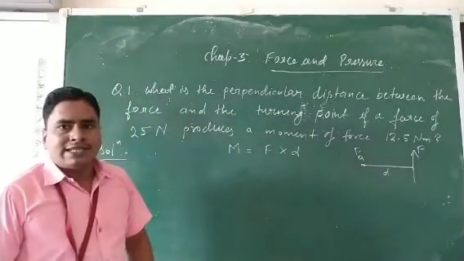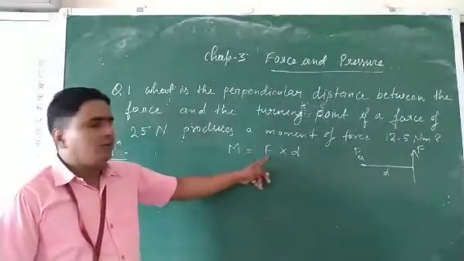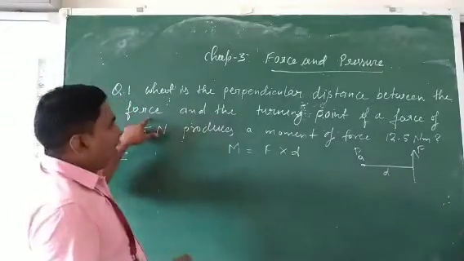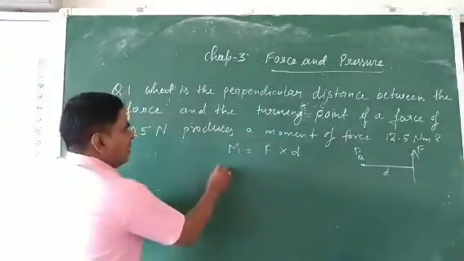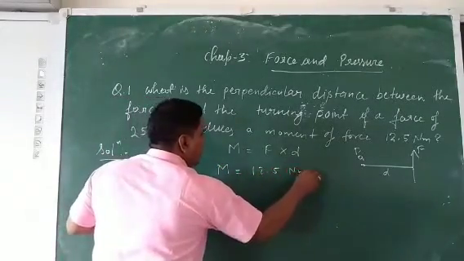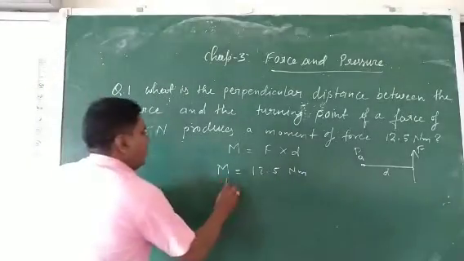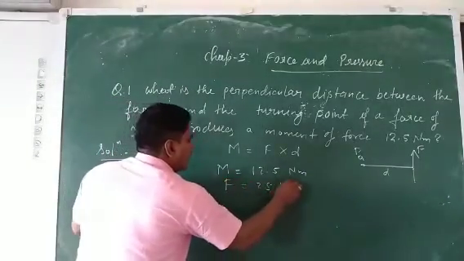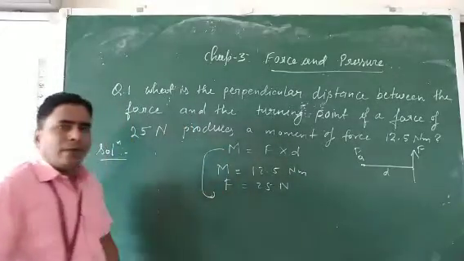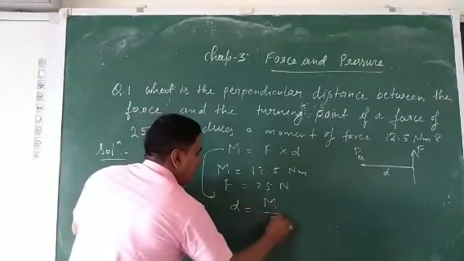So how will you find this distance? Using the formula of moment of force, M is equal to F into D. What is given? The value of moment of force is given, M is 12.5 Newton meter. And the second one, the value of force is given, F is equal to 25 Newton. So, using this formula, we will find the perpendicular distance. D is equal to M by F.